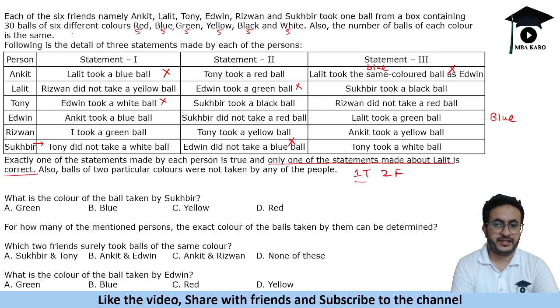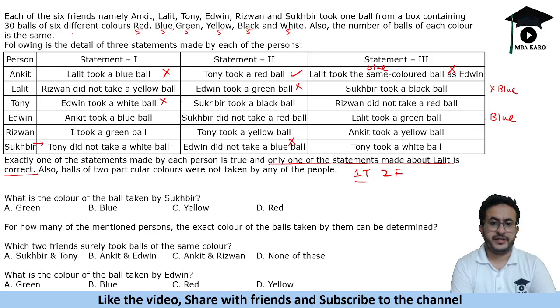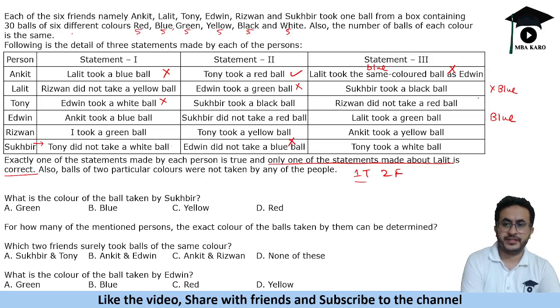So it means that Lalit did not take a blue ball. So he is not taking a blue ball. So Tony took a red ball. That is correct. So Tony is red.